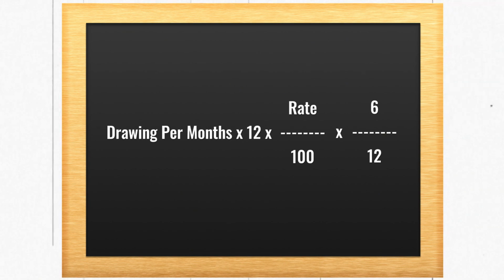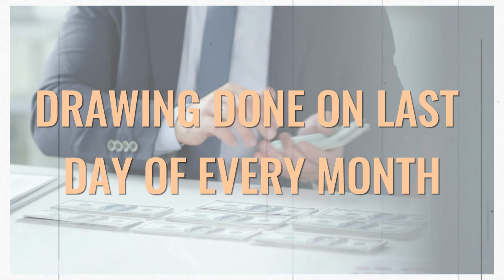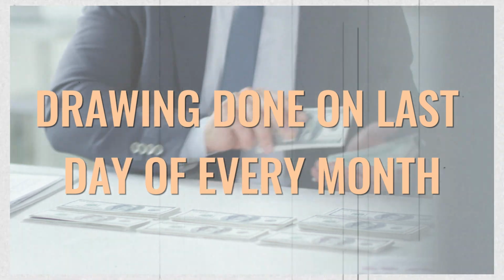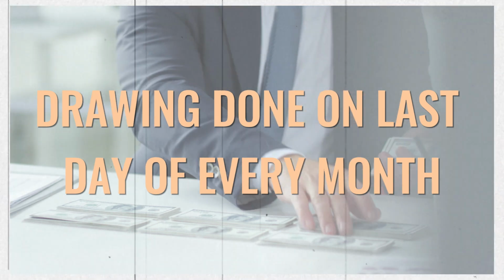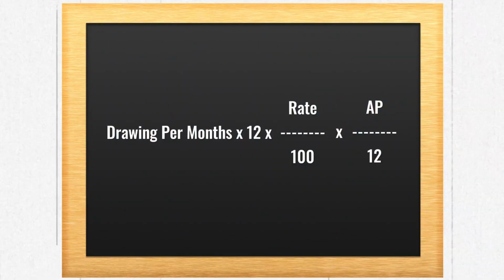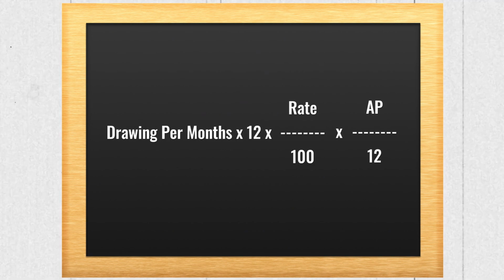Now let's come to the last type of drawings per month, that is if the drawings are done on the last day of every month. If the partner is withdrawing the amount on the last day of every month, the formula will again remain the same for the interest calculation, that is interest on drawings is equal to drawings per month multiplied by 12 multiplied by rate upon 100 multiplied by AP upon 12. Again, as I told you, the AP is getting changed with every formula, rest the formula is the same. So let's calculate the AP.